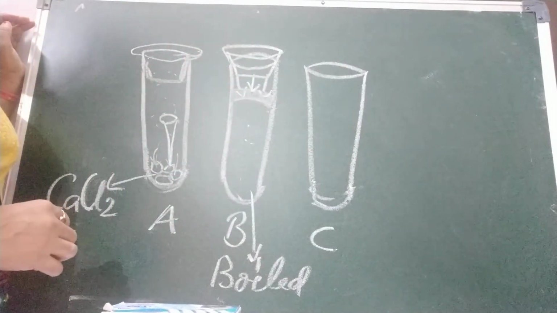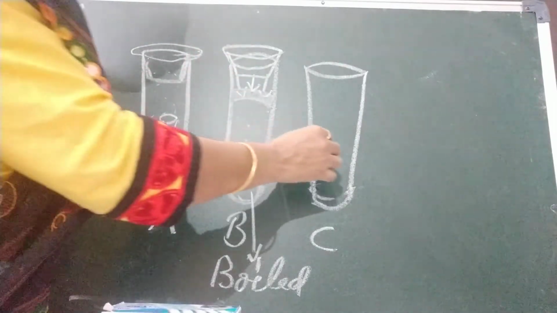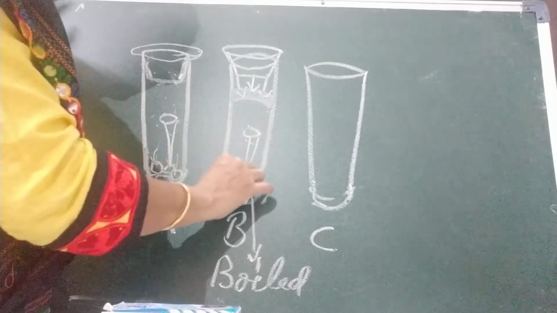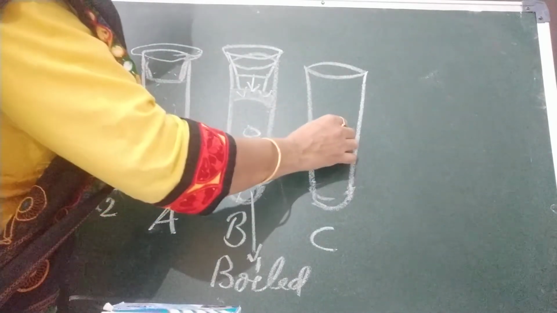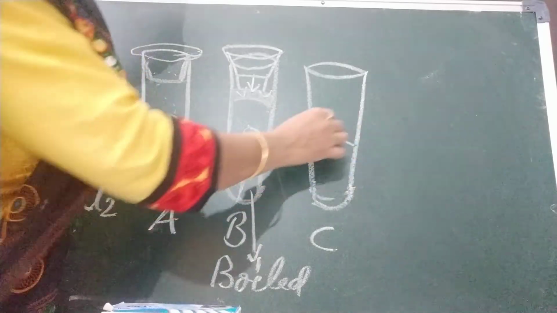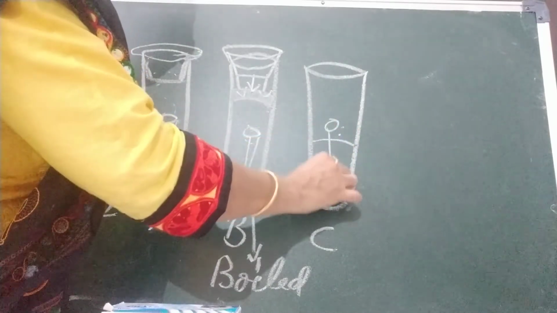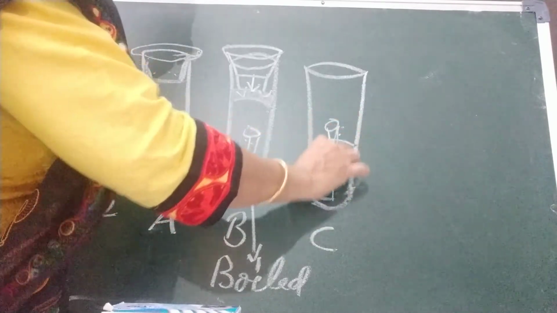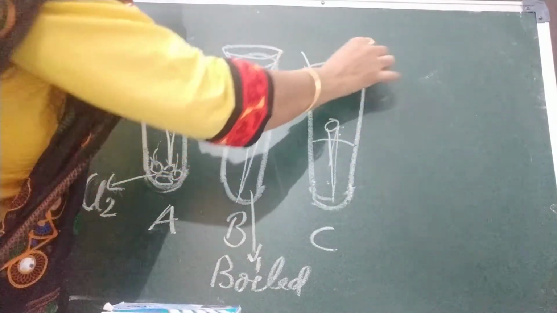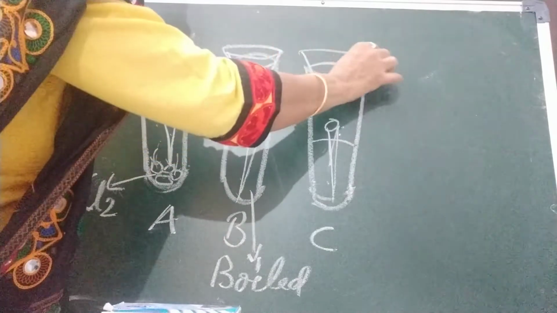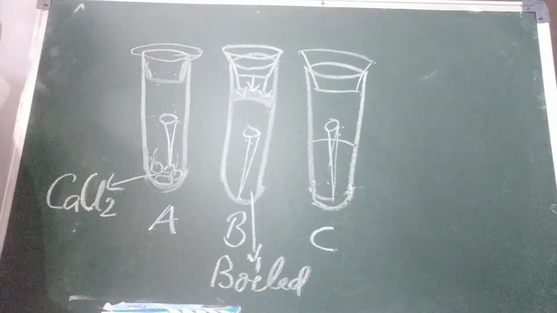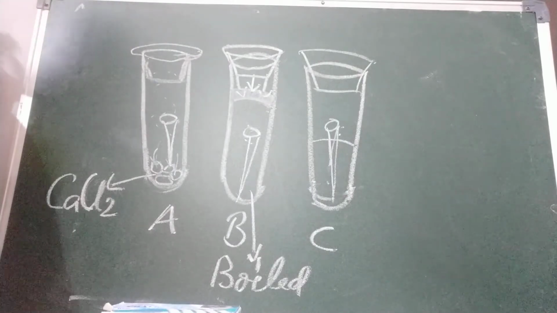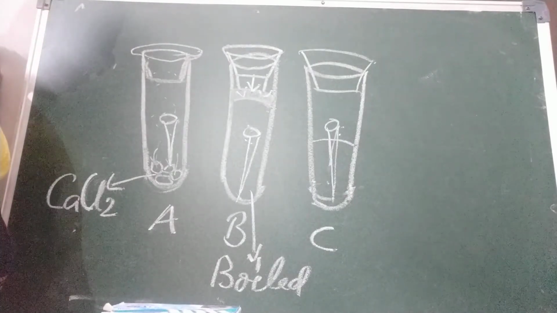Next, the third one, we are going to place the nail here also. In the third one, ordinary tap water, we will place the nail. Okay. Now children, these 3 conditions are there. In which condition is the nail going to rust? According to you, what?